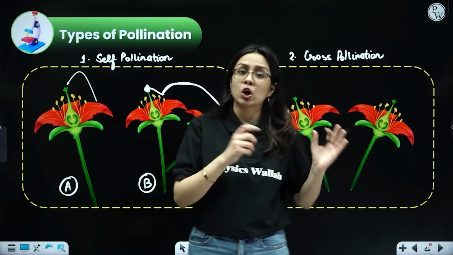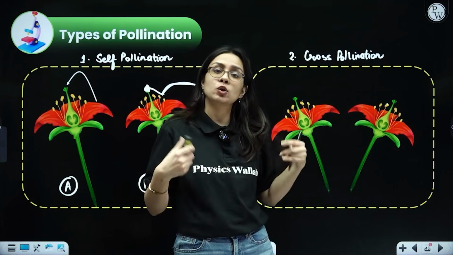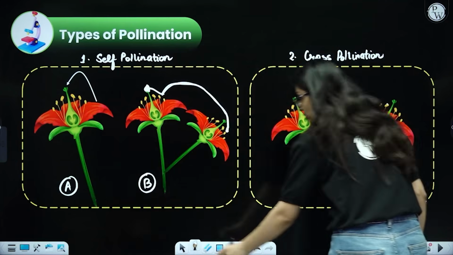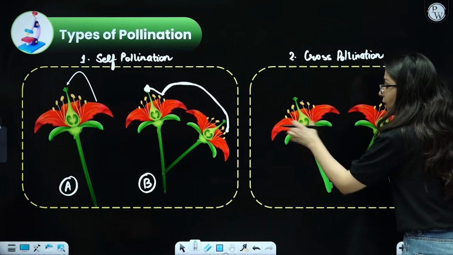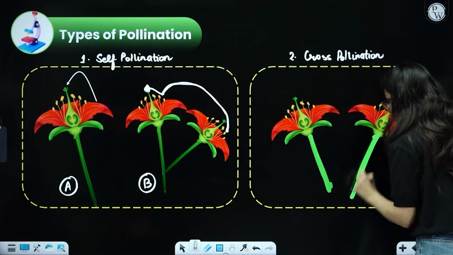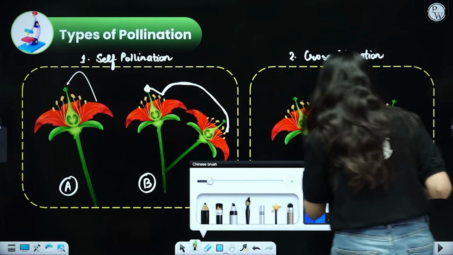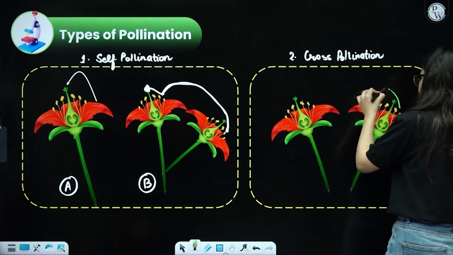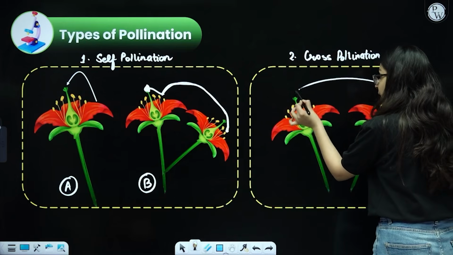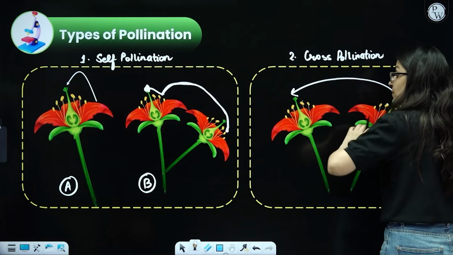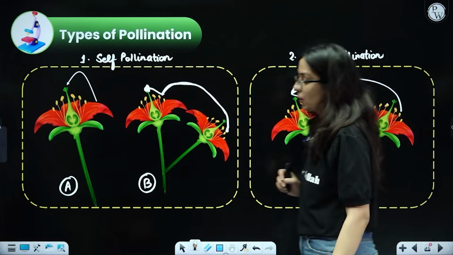Now coming to cross-pollination, in this case there are two different flowers involved and two different plants. Do you see over here they are not connected at all. This is one particular stem of one flower on one plant. This is the other stem on the other plant. Now over here the pollination process will take place from the anther of one particular flower to the stigma of another flower of a different plant. So these are different plants, different flowers. This is called cross-pollination.